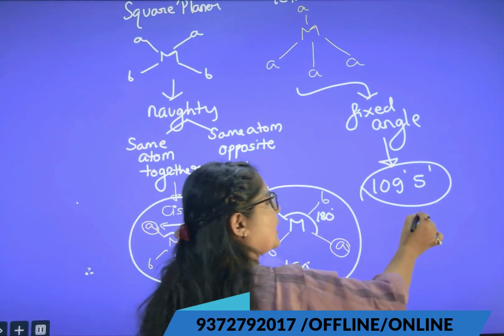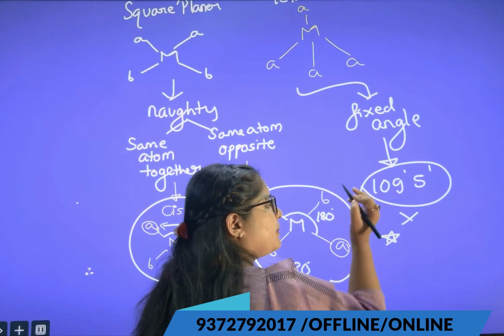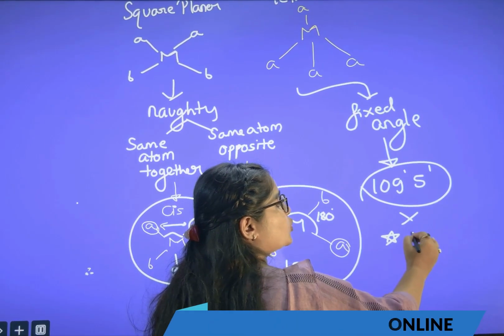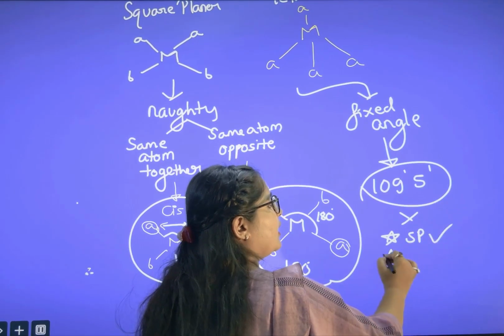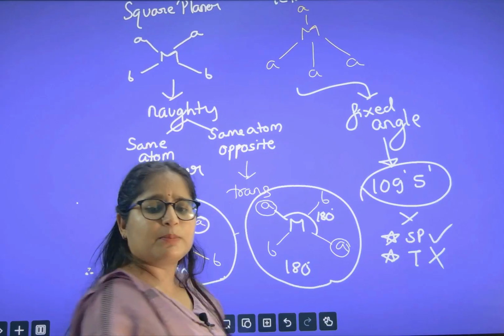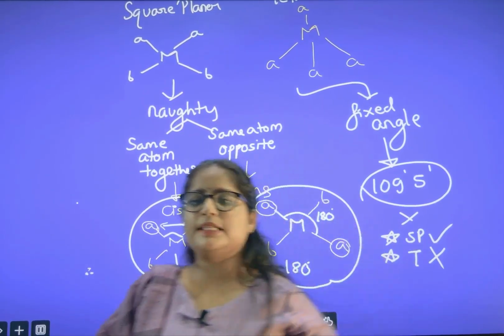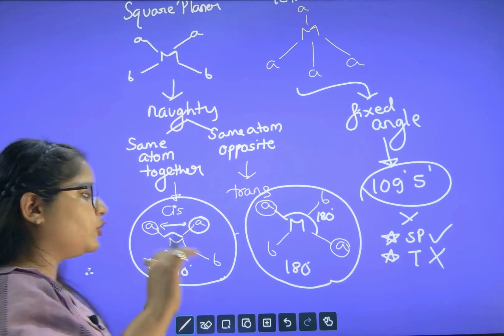Very simple. So what is the start point you have to remember? Tell me quickly: if square planar, GI possible. If tetrahedral, GI not possible. After that, you should be able to tell the reason. Now, let's move to the cases of GI, who will show and who will not show.